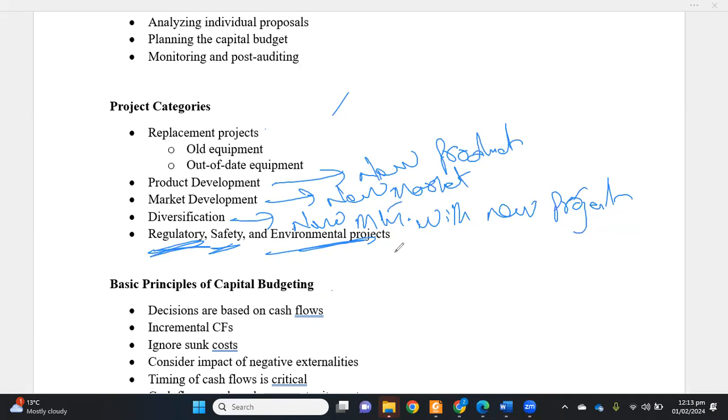For example, a company is dumping wastes in the rivers or on some other land, and those wastes may be damaging nature and the lives of other creations like birds.